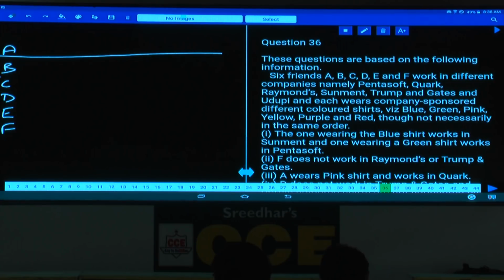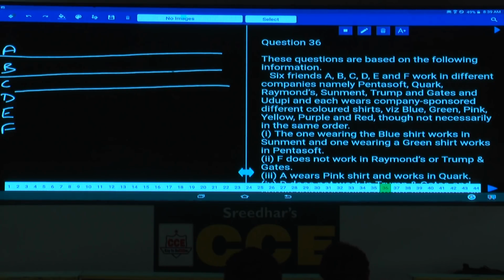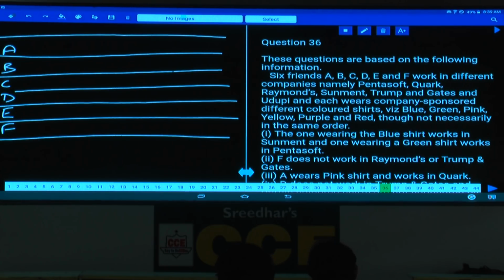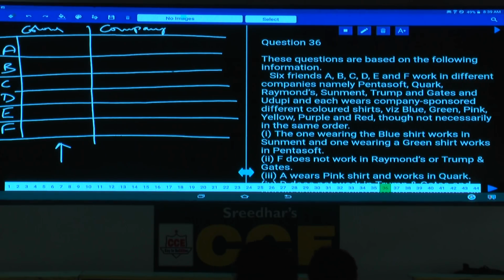Now the first parameter, what is the first parameter here? Let us take the color at this place. And what is the next parameter here? The next parameter is the company. You can take it in any order. Why have we opted for this one? Because if you write company in this one, there is very little space to represent the information. Now the person, let us take B, does not work in 3 companies given: Sunnet, Raymond's and Trump.